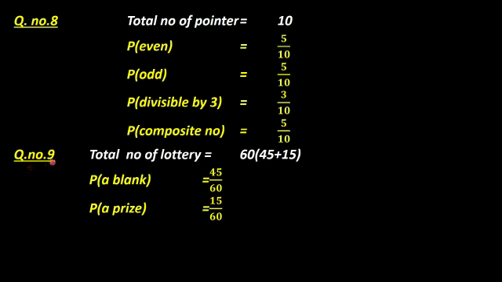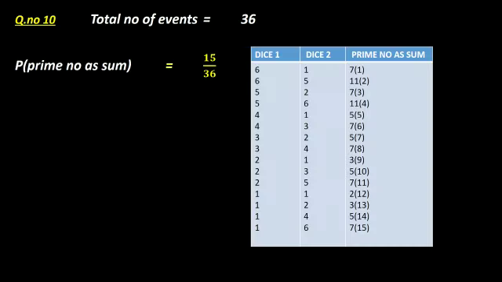Next one, question number 9. Total number of lottery tickets is 60, 45 blank and 15 prize. So the probability of a blank is 45 by 60, the probability of a prize is 15 by 60. If you cut it, you will get the standard fraction, or you can write this way also, both are correct.